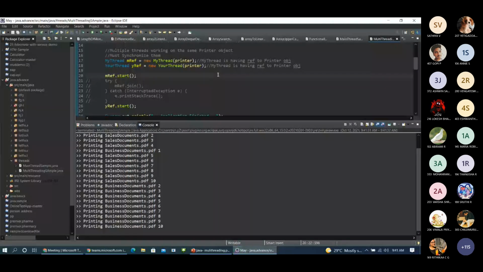Now you can see, previously when I ran it, it was in a proper order, 1, 2, 3, 4. The PDF sales documents were in proper order, and then the business documents got executed. When I executed it again, the order was changed. The order is changed, right?